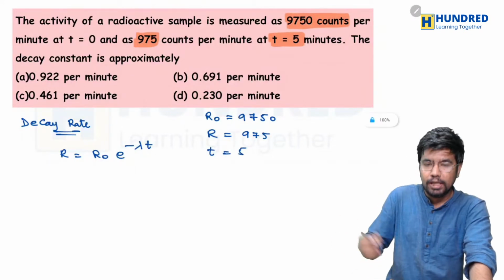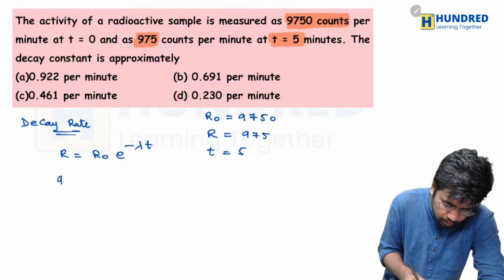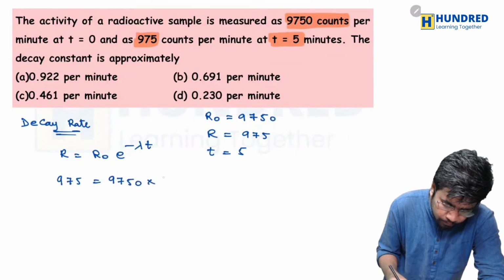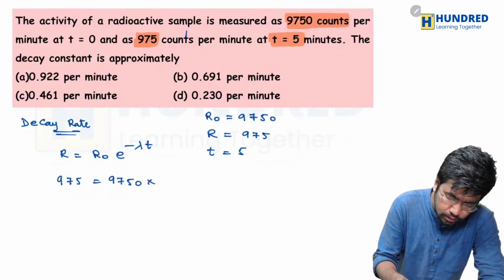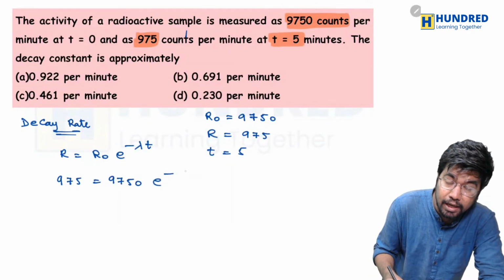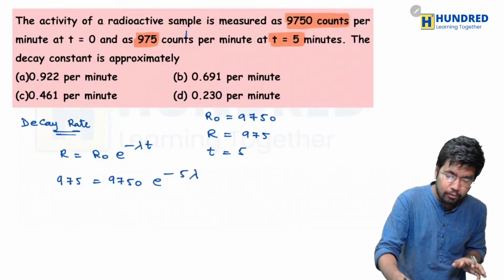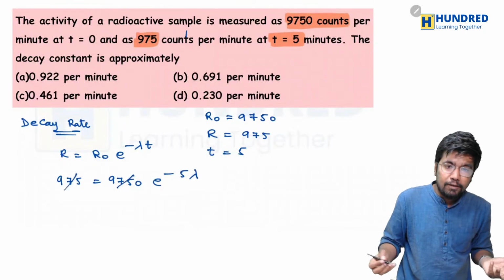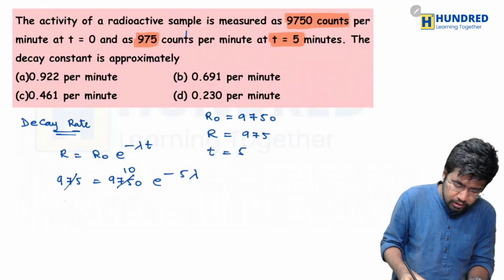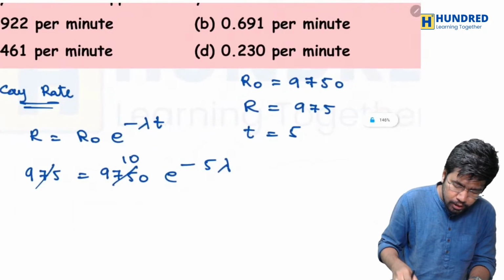So in place of t, we can just substitute 5, and we have to substitute all these values in this relation. So the value of R, 975, should be equal to 9750 into e to the power minus lambda. In place of t, we substitute 5, so minus 5 lambda. We cancel the terms on both sides, and we get 10 here. This 10 I'm going to bring to this side, so it becomes 1 divided by 10.